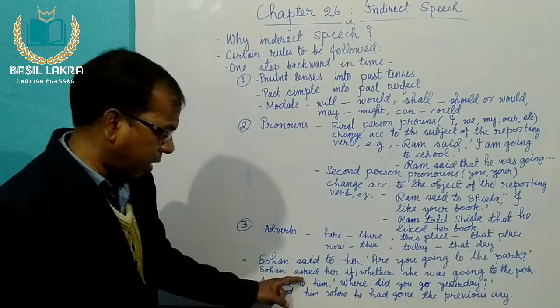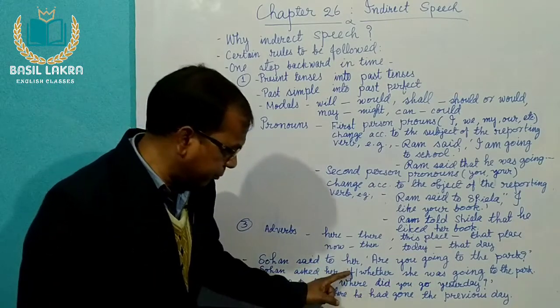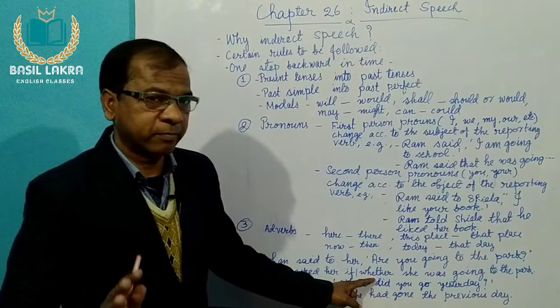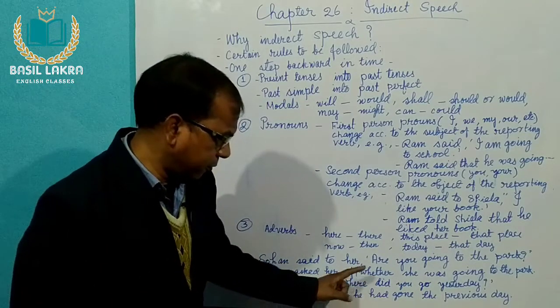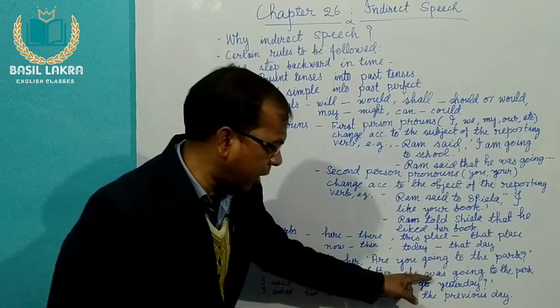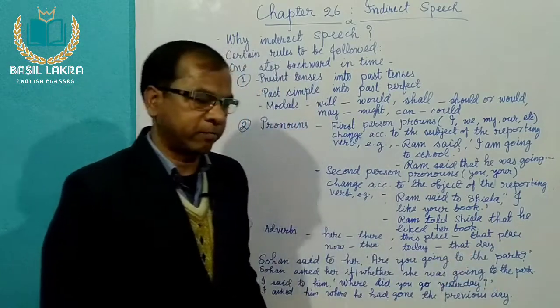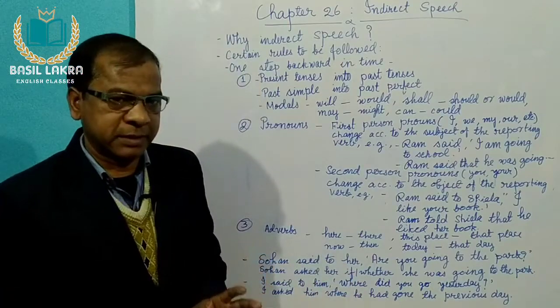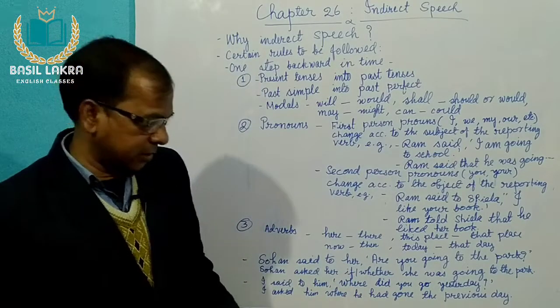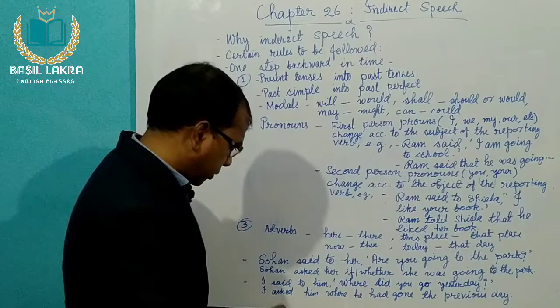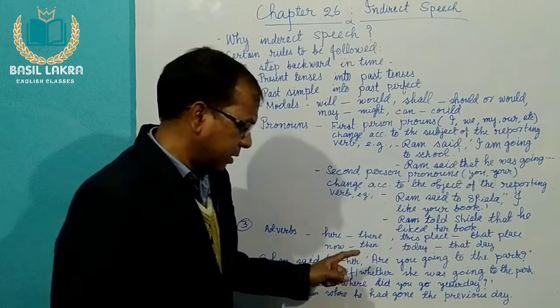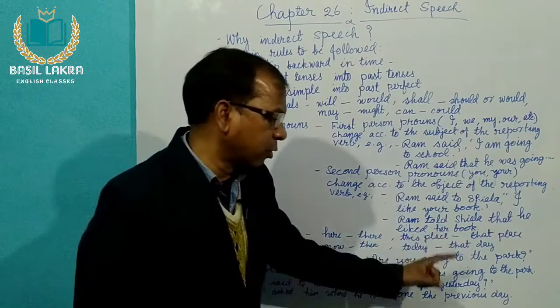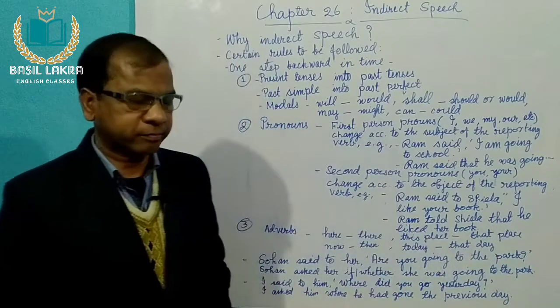So, Sohan asked her if or whether, know that, if or whether she was going to the park. Now here it is given there, are going is in the present continuous, the present continuous changes into the past continuous. So Sohan asked her if she was going to the park.